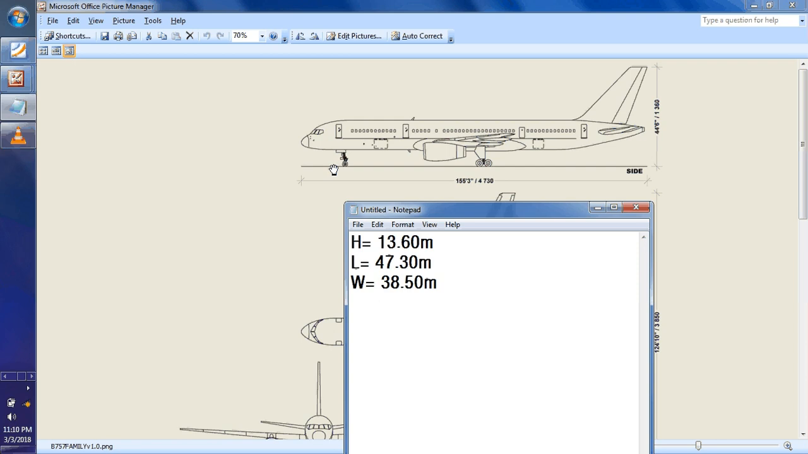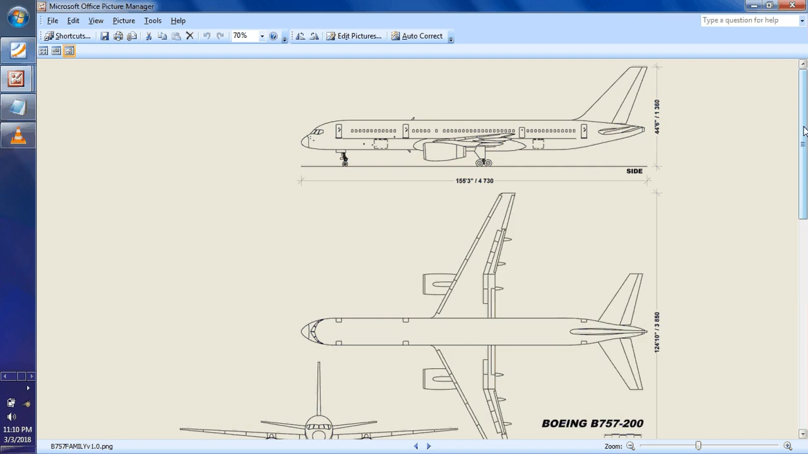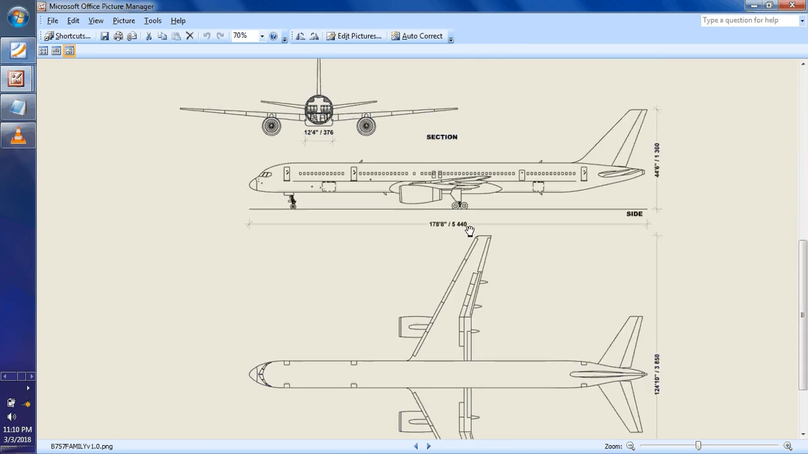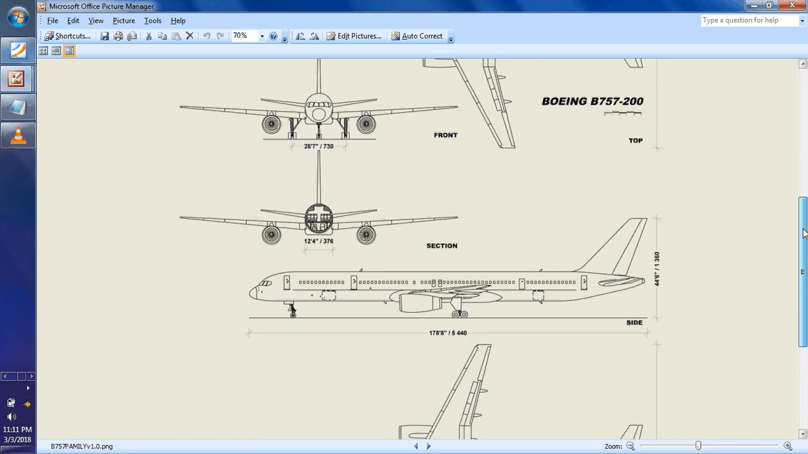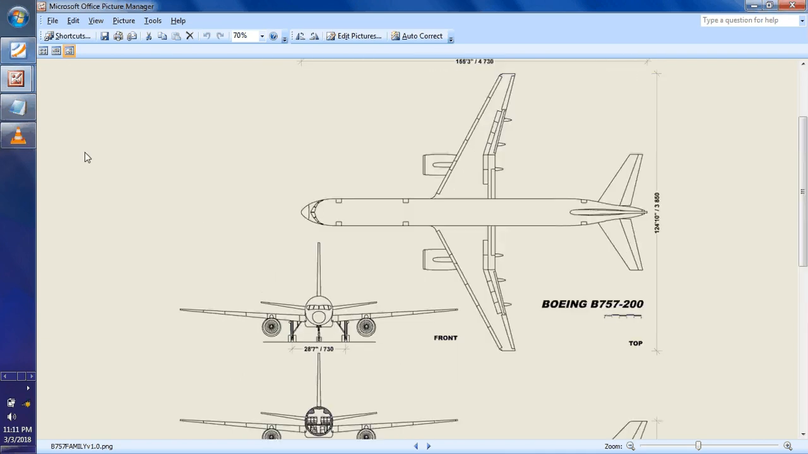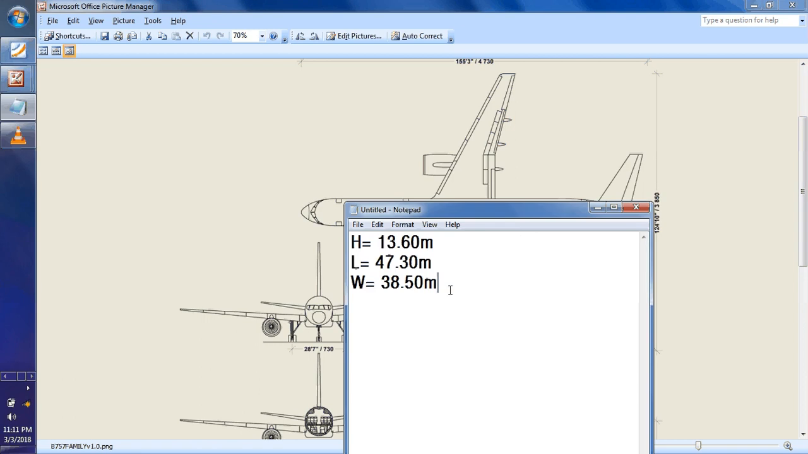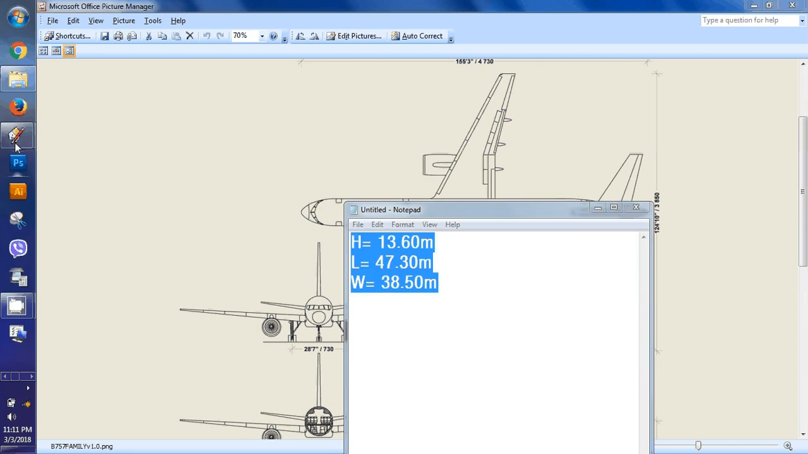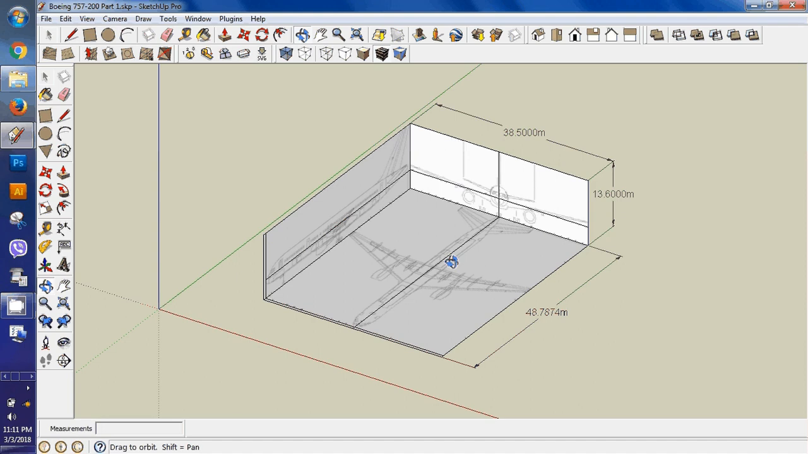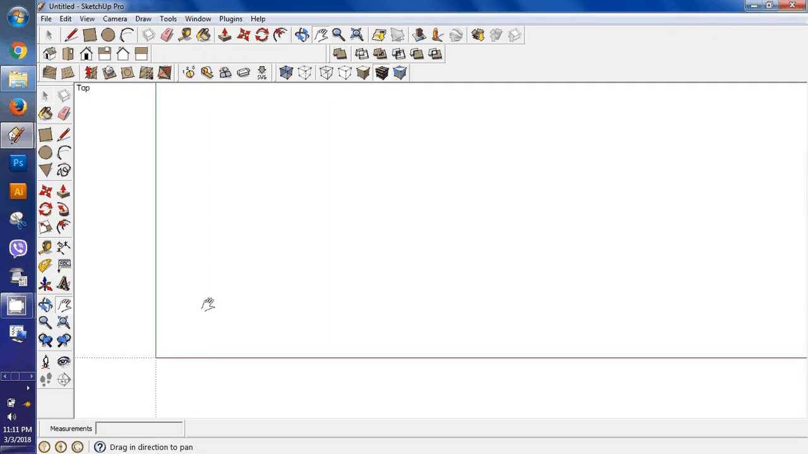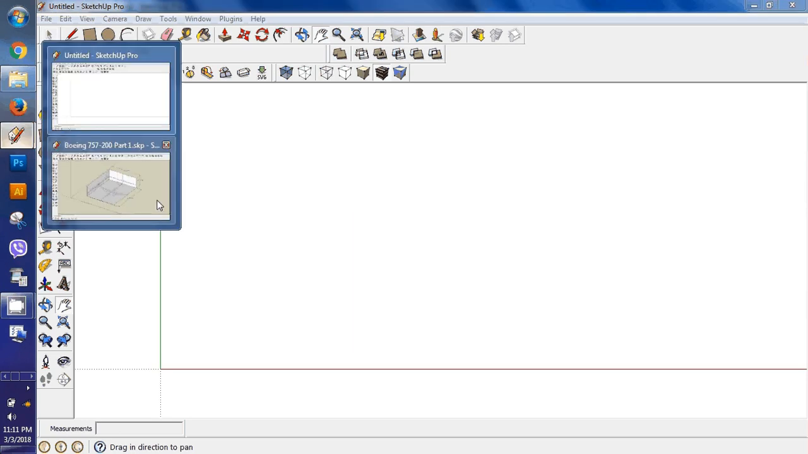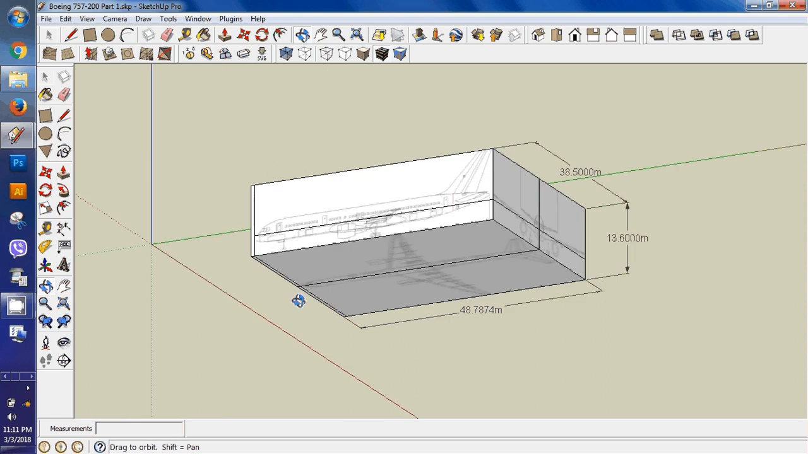Similarly, the length will be, for the 200 model, 47.30. If you want to make a 300 model, at that scale, you just have to stretch the fuselage. The height will be the same and the wingspan will be the same. So we are going to use this information to make the three-dimensional box. I have set the stage, and we are going to make this three-view box.